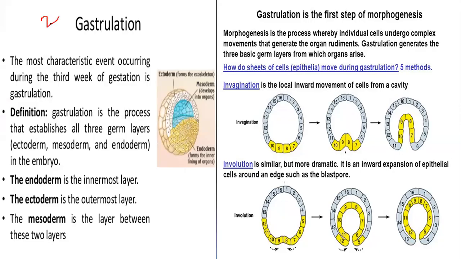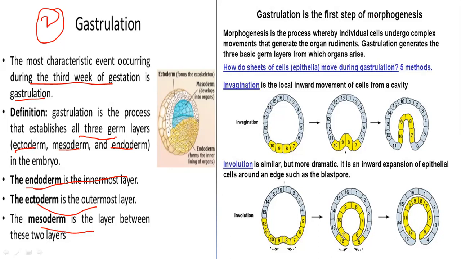Then we see the next step of this embryonic development, that is gastrulation. So the most characteristic event occurring during the third week of gestation is gastrulation, like in the pregnancy. And this gastrulation is the process that establishes all three germ layers. These germ layers are ectoderm, mesoderm, and endoderm. As we know, endoderm is the innermost layer, ectoderm is the outermost layer, and mesoderm is the layer between these two, ectoderm and endoderm.